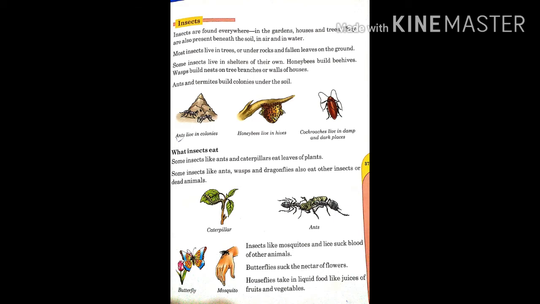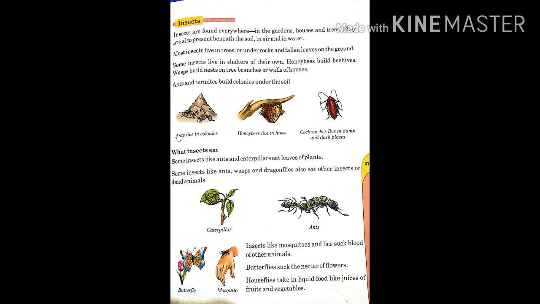Next is what insects eat. Some insects like ants and caterpillars eat leaves of plants. Some insects like ants, wasps, and dragonflies also eat other insects or dead animals. Insects like mosquitoes and lice suck blood of other animals. Butterflies suck the nectar of flowers. Houseflies take in liquid food like juices of fruits and vegetables.